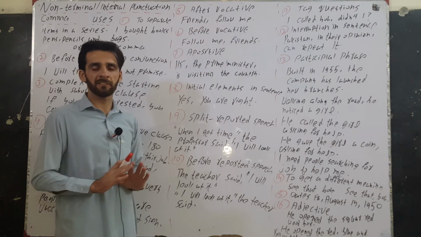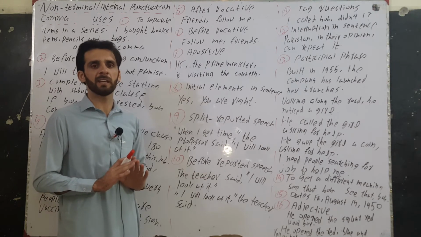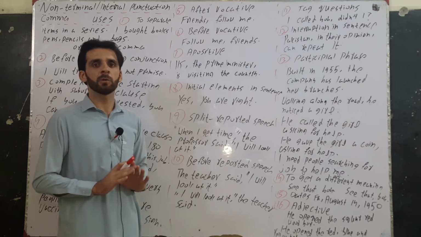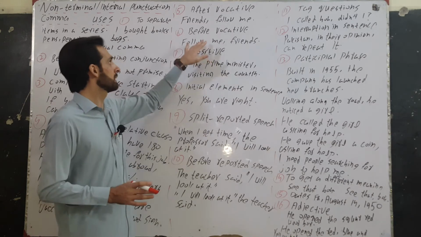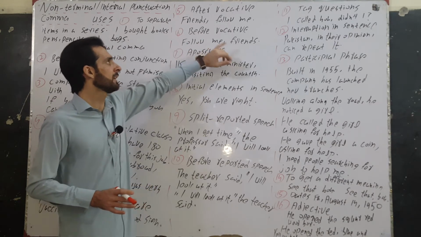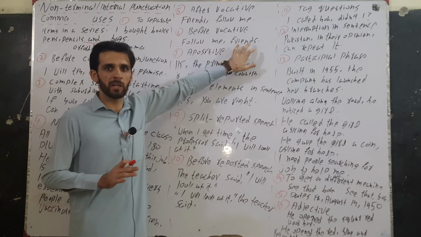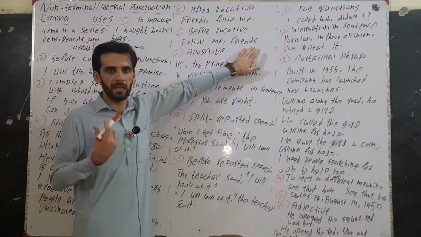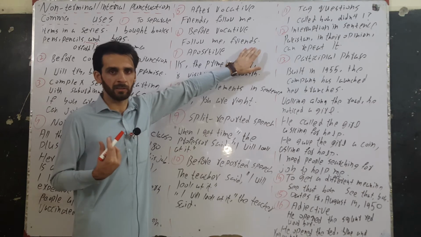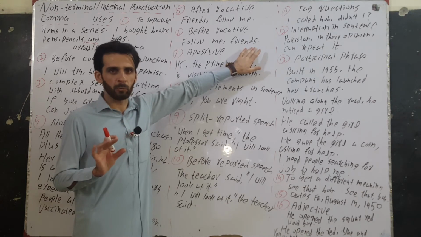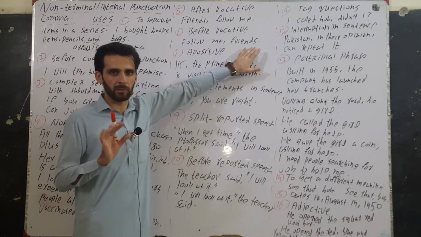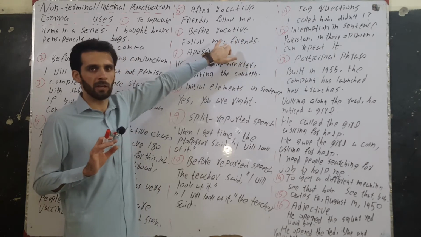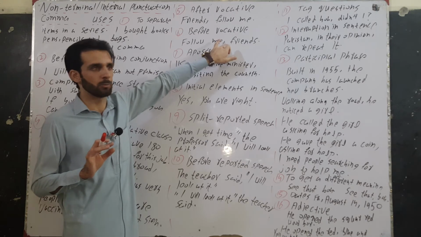But if there is any other punctuation mark after vocative, then we will use comma before vocative, just like in this sentence. Follow me, friends. After vocative we have full stop, we have another punctuation mark. So when we have another punctuation mark after vocative, the comma which we usually use after vocative will be used before it. I have used the comma here before friends, which is a vocative.